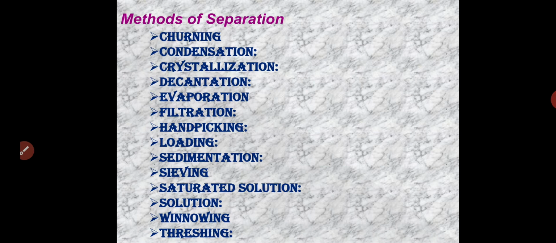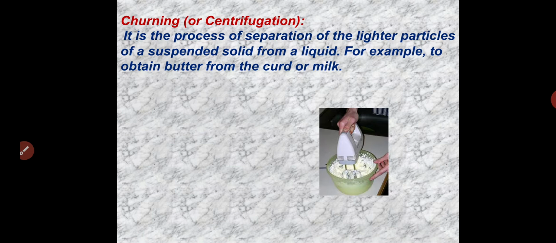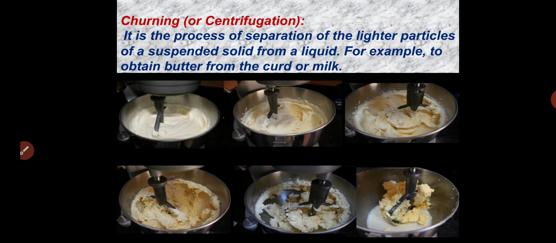So first of all, churning. Churning is one type of separation, used to separate butter from milk. Maybe you have seen your mothers preparing butter from milk. They take curd or milk in a machine or a container. Then see the different methods, how the churning process goes on.